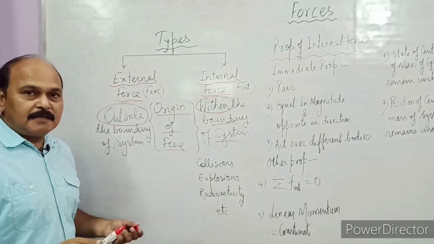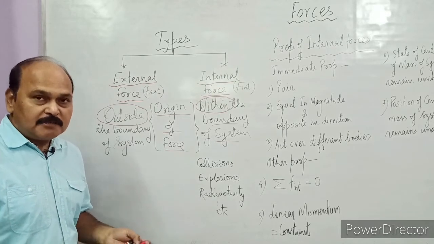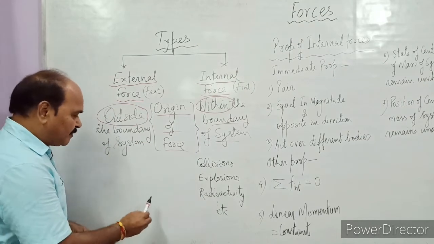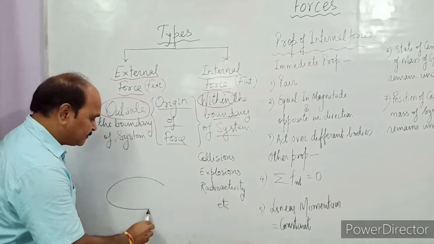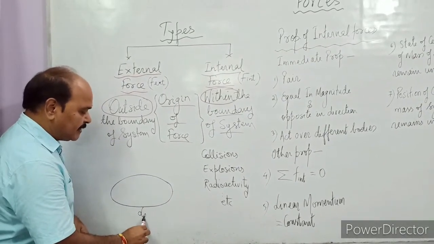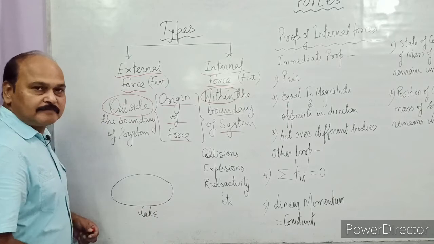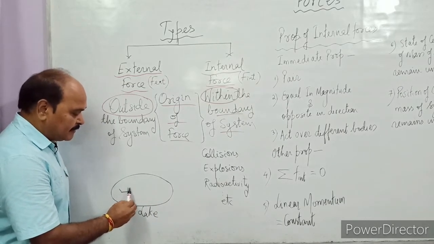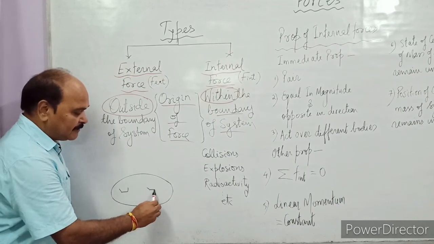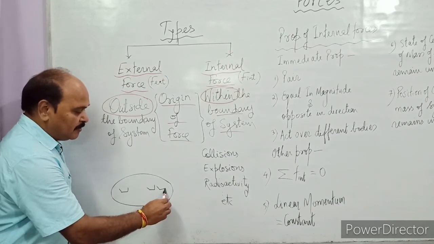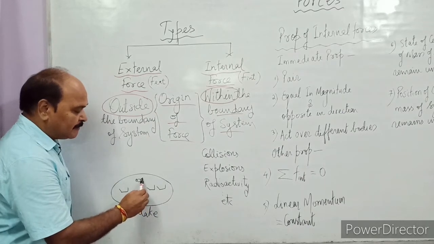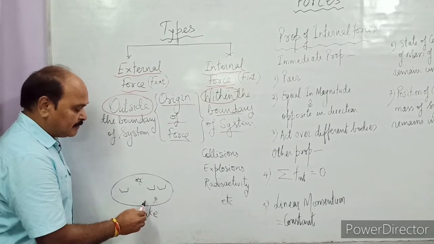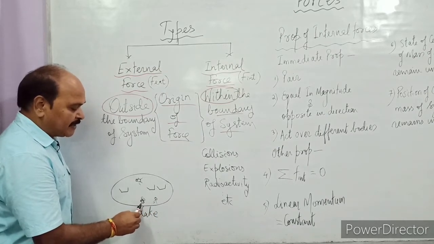Let us understand external and internal forces with the help of a very popular example. Well, suppose this is a lake. This is a lake and this lake is a system. There are boats in the lake, there are children playing in the lake, there are people swimming in the lake. So what is happening? The lake is full of activity.